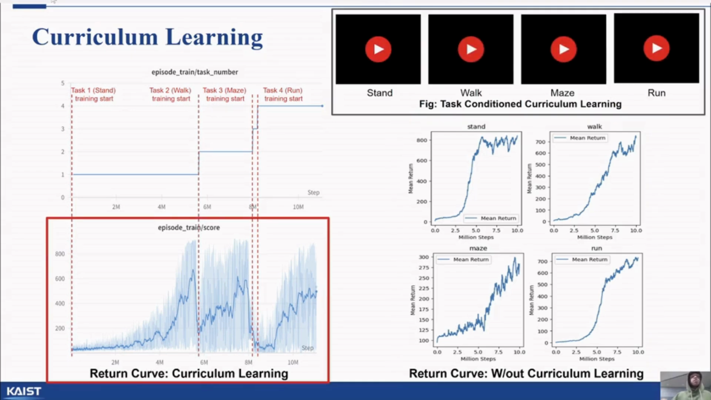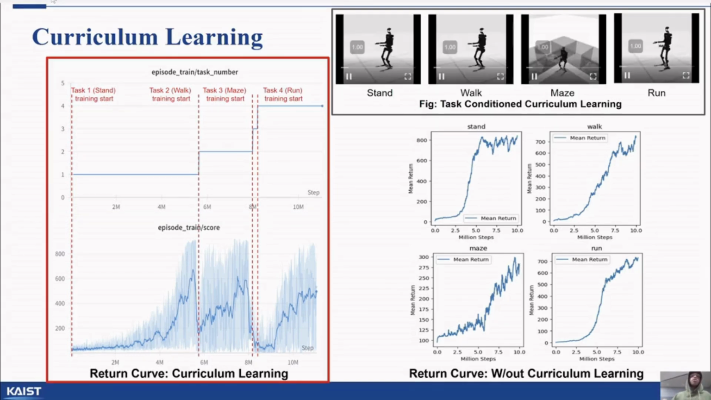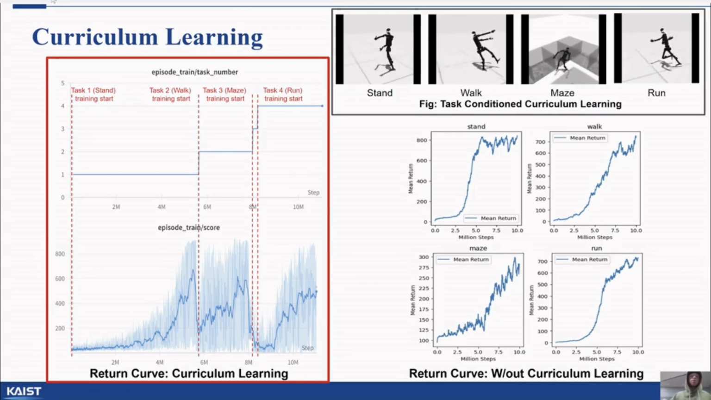On the bottom left plot, you can see the return curve for our complete curriculum learning approach, and the top left plot illustrates the time steps at which the curriculum transitions between different tasks. With curriculum learning, the number of training steps required to meet the task completion criteria decreases for each subsequent task. Using this approach, we achieve comparable performance on the four tasks: stand, walk, maze, and run in just 11 million